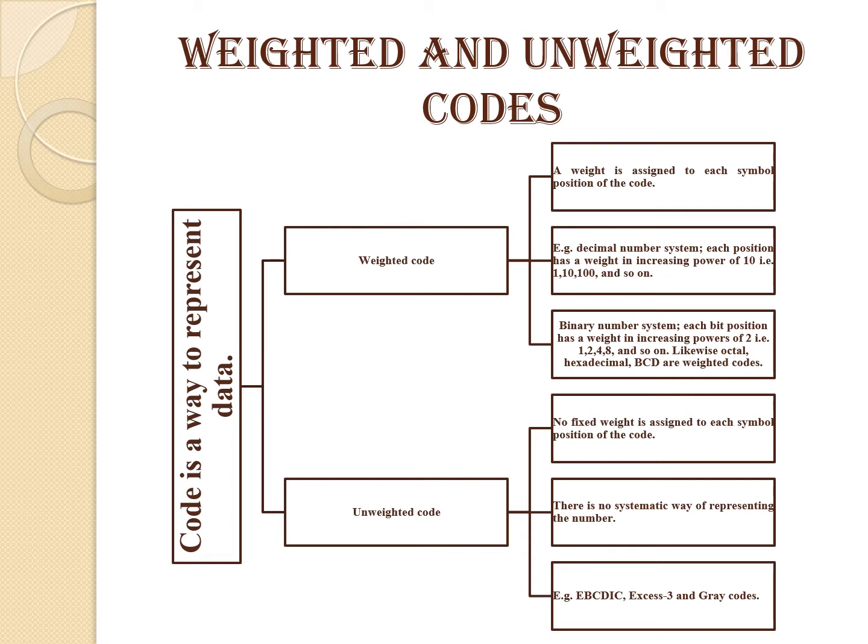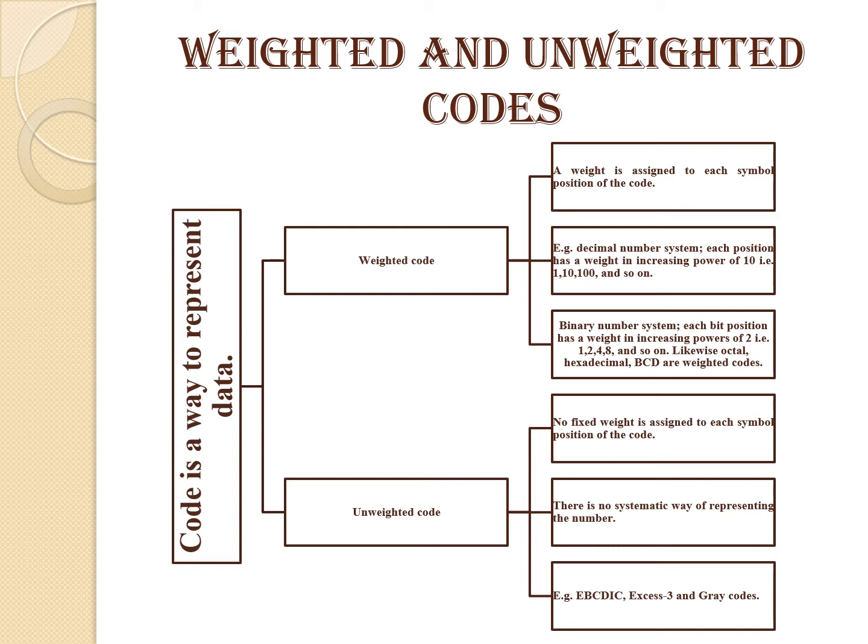So as we have already seen, the code is a way to represent the data, and whenever we are dealing with it, there are two different types of codes, that are weighted codes and unweighted codes. In weighted code, a weight is assigned to each symbol position of the code. For example, decimal number system. As we have already seen, in the decimal number system, each position has a weight in increasing power of 10.